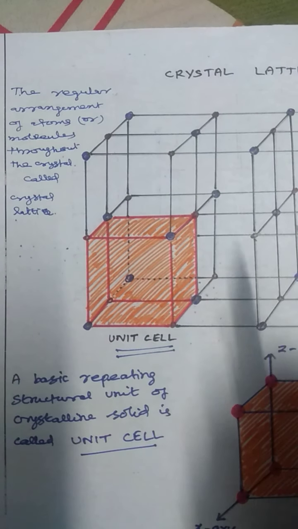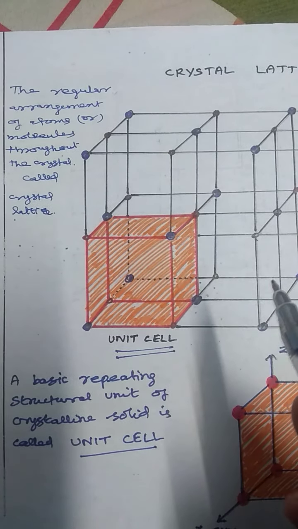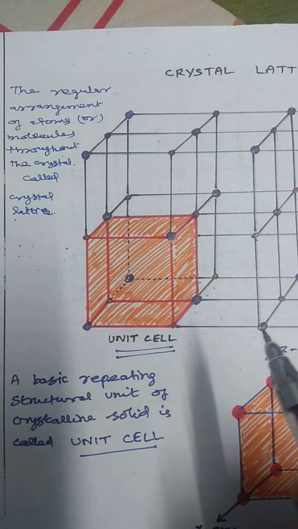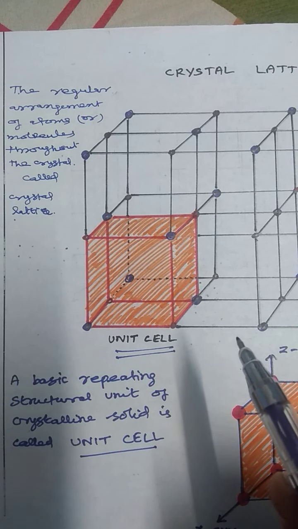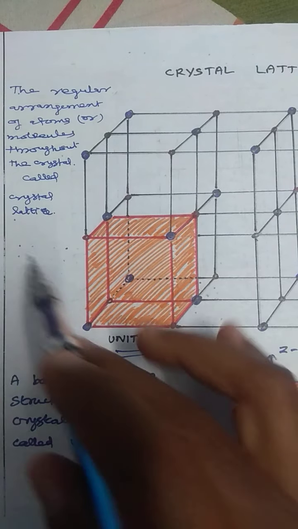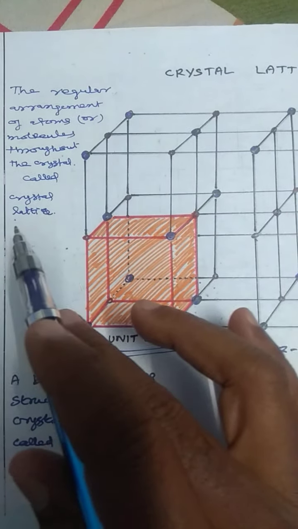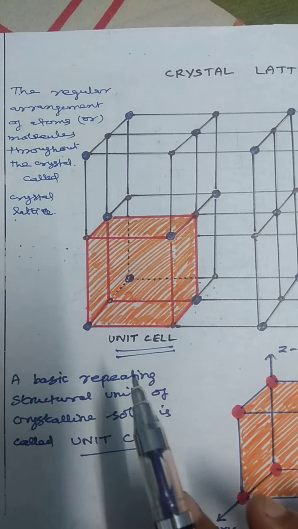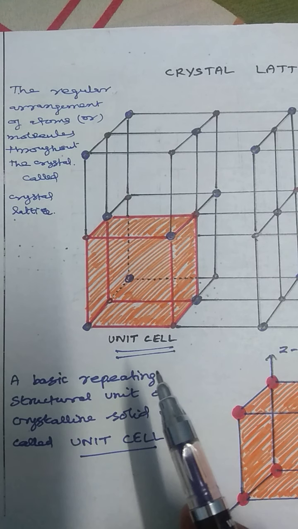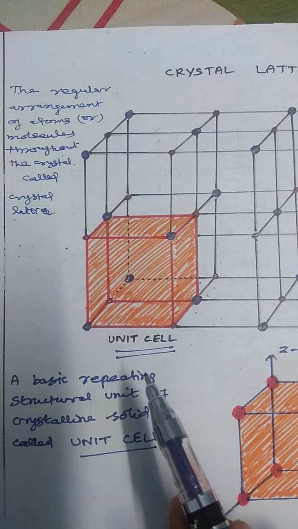This is the crystal structure. Here you should know two terms. What are the two terms? Crystal lattice, and another one, unit cell. What is a crystal lattice?